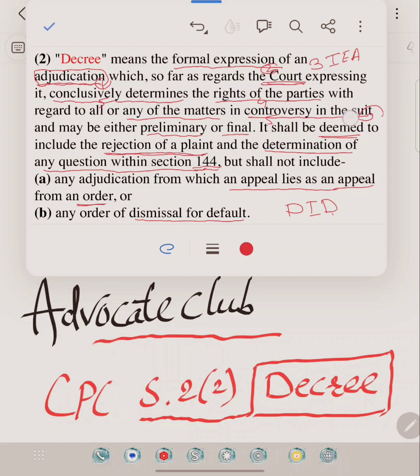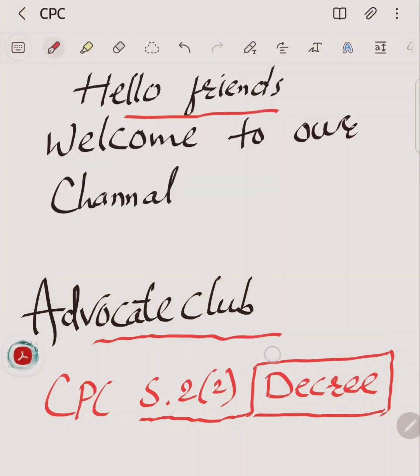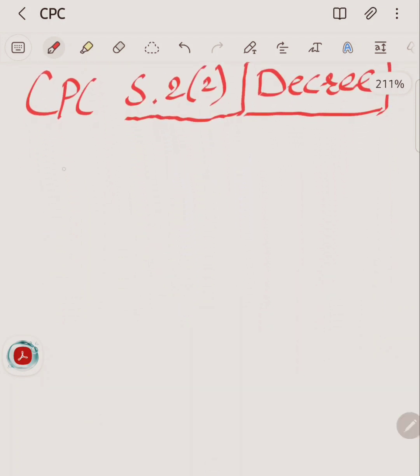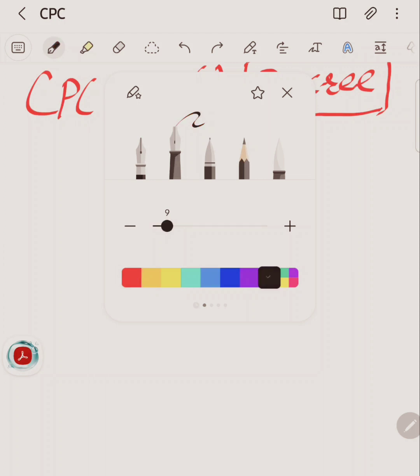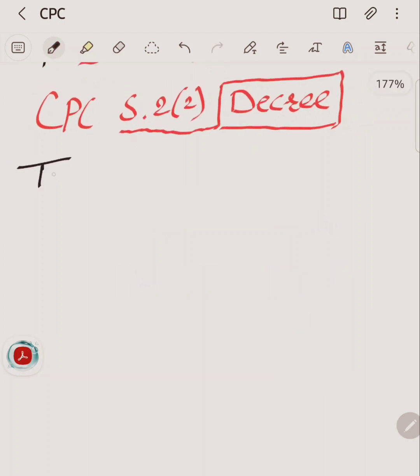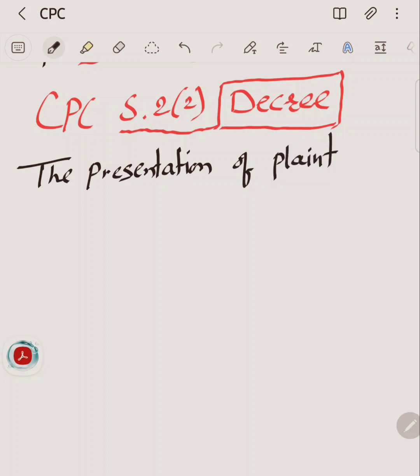And suit, what is a suit? Suit is not defined in the CPC, but in the Hansraj Gupta versus Official Liquidators case, the Privy Council held that a suit means a civil proceeding instituted by the presentation of a plaint to the proper authority. It is a suit, as decided by the Privy Council in the case law.